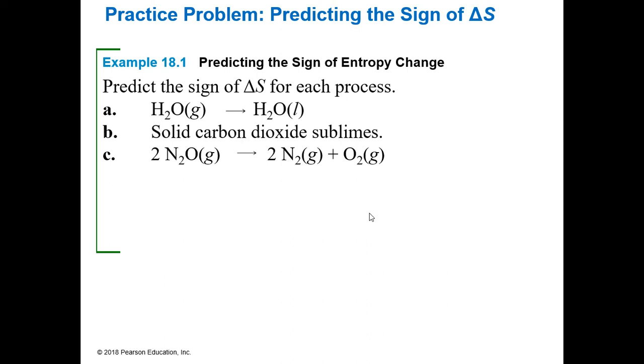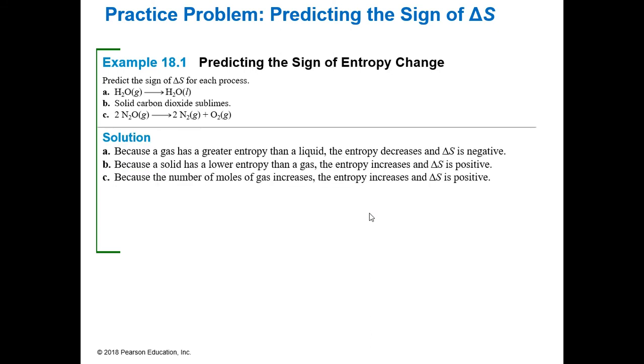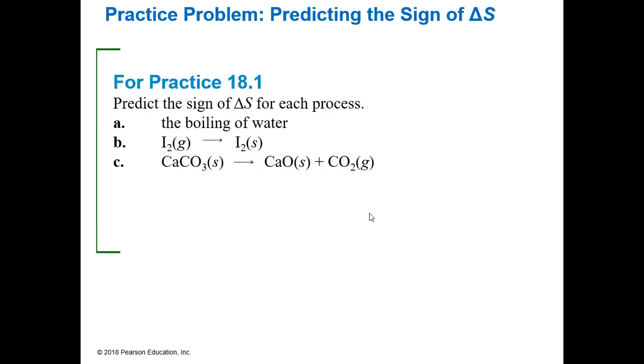If we take a look at C, well, all of them are gases, right? But on the left, we have 2 moles of gas. On the right, we have 3 moles of gas. So which one do you think? Well, 3 moles of gas, right? It would rather be in 3 moles than in 2, because 2 is more ordered than 3. And so this would also have a positive delta S. So make sure you go through, pause this video now, try this example, and figure out what is happening with each sign.